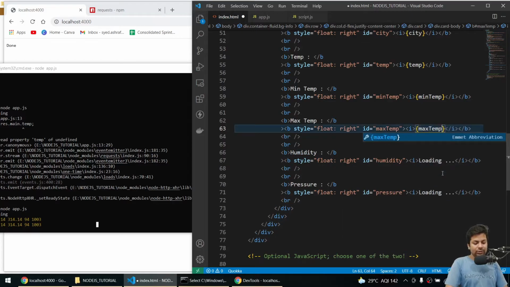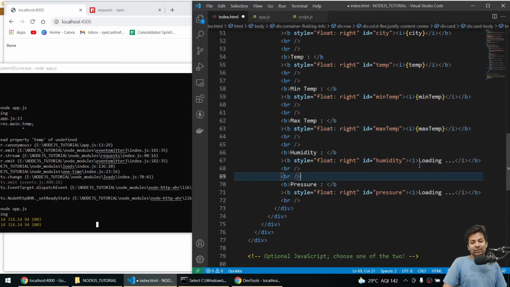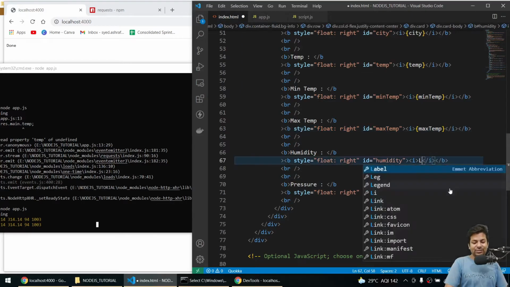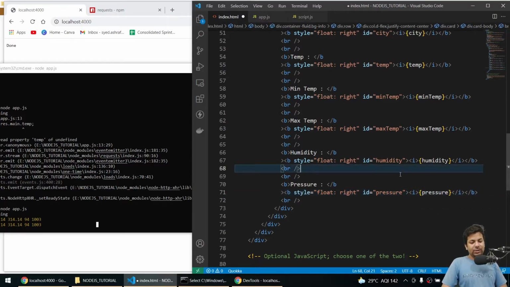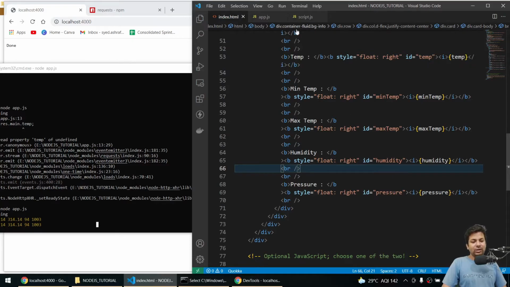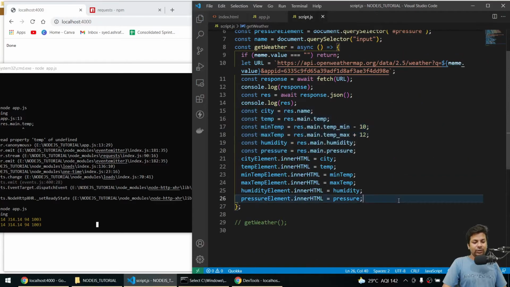And believe me guys, all this stuff I'm doing for the first time, because nobody uses this stuff nowadays. And we'll say humidity, now we'll say pressure. So now we'll replace these terms in our script.